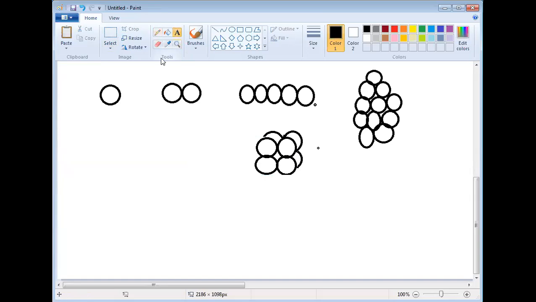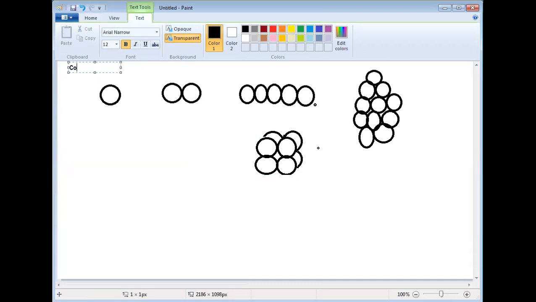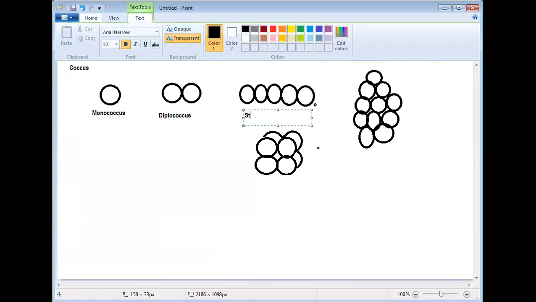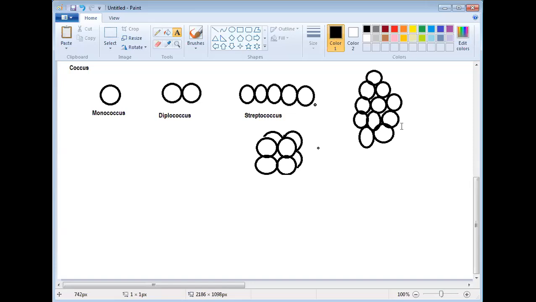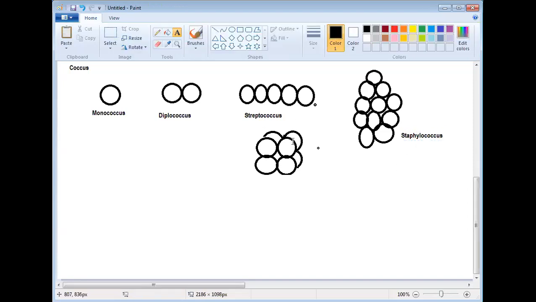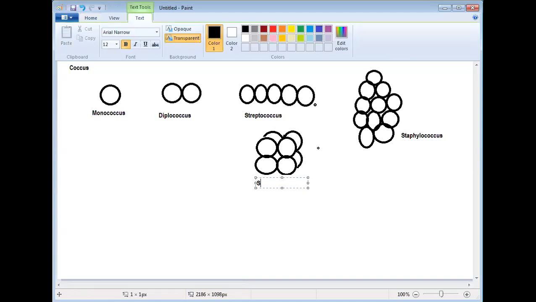So for each and every one, we have some term. A spherical bacteria is called coccus. This is called monococcus. This is called diplococcus. This is in chain, no? So streptococcus. In a bunch, this is called staphylococcus. And if they form any geometric shape, then this is called sarcinae.